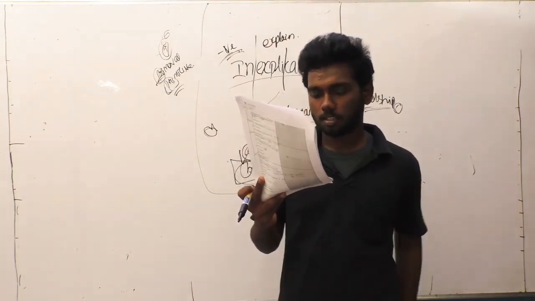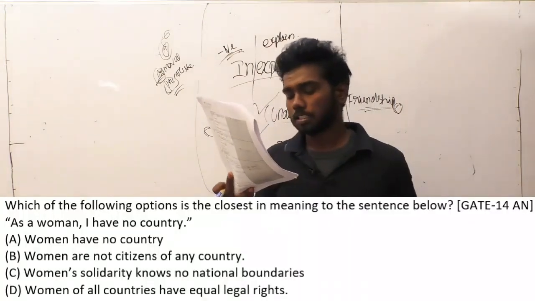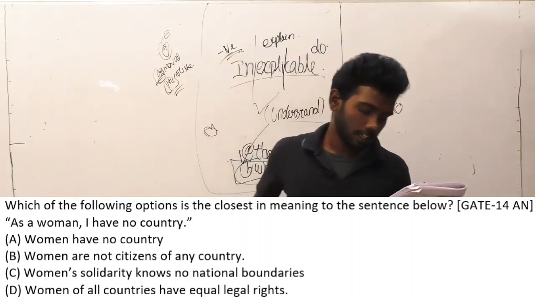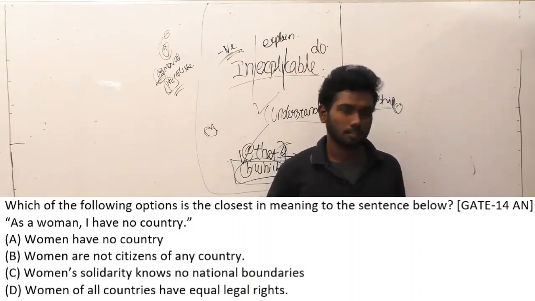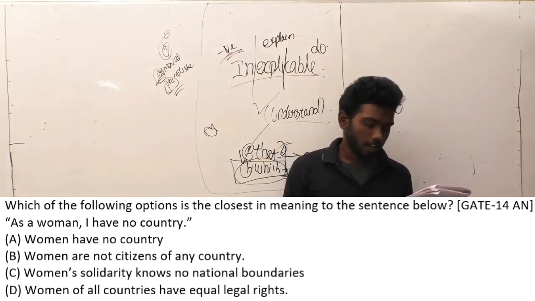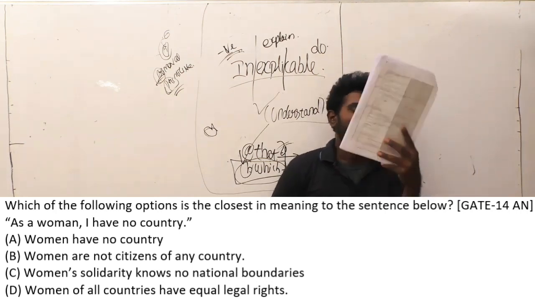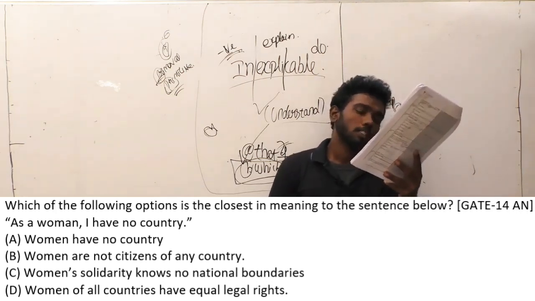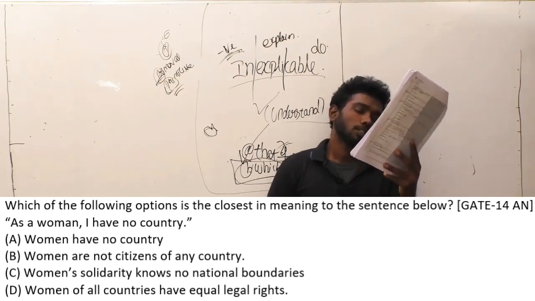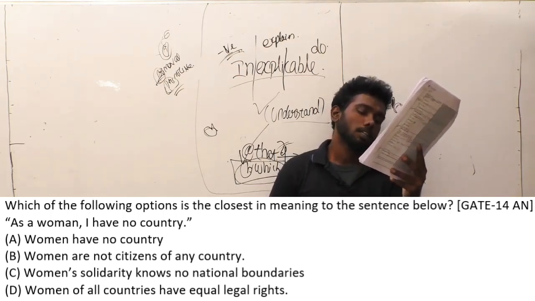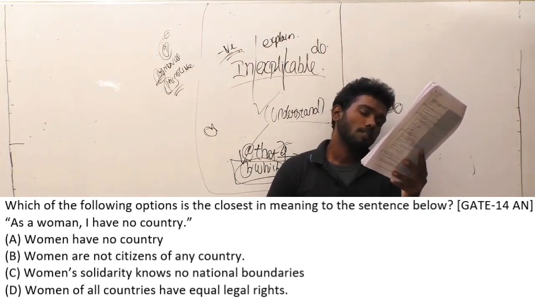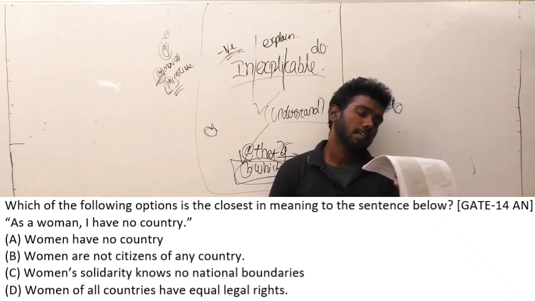Question number 26. Which of the following options is the closest in meaning to the sentence below? There is a sentence given here. As a woman, I have no country. Is the claim here. So option A, women have no country. Option B, women are not citizens of any country. Option C, women's solidarity knows no national boundaries. Solidarity means unity. Option D, women of all countries have equal legal rights.